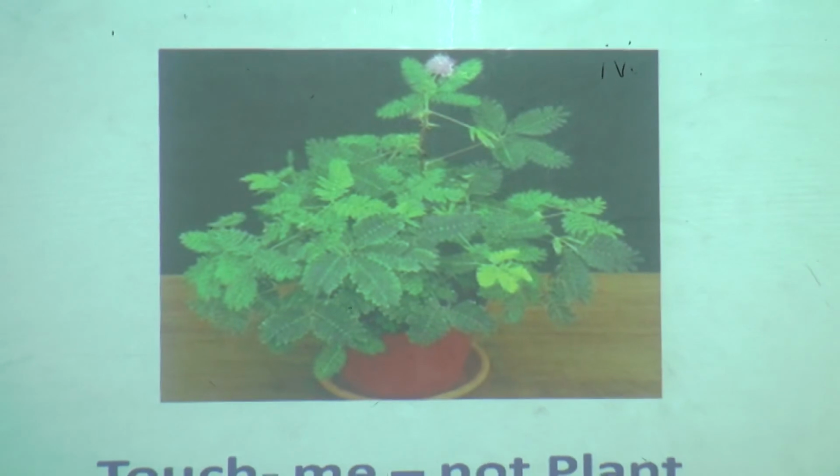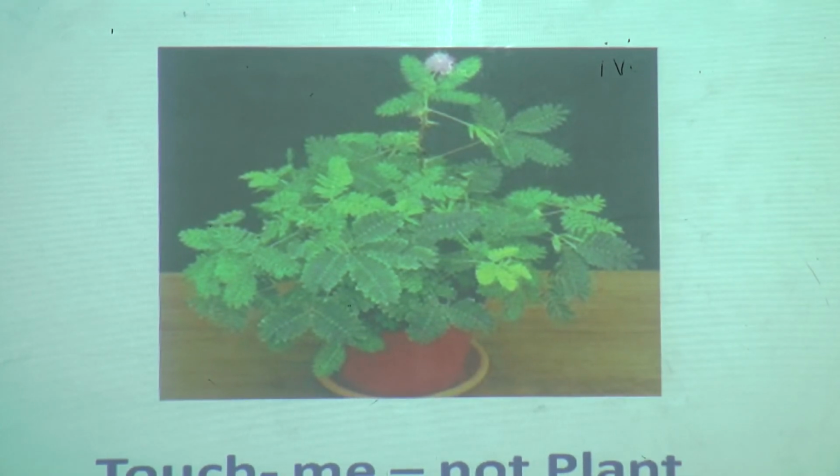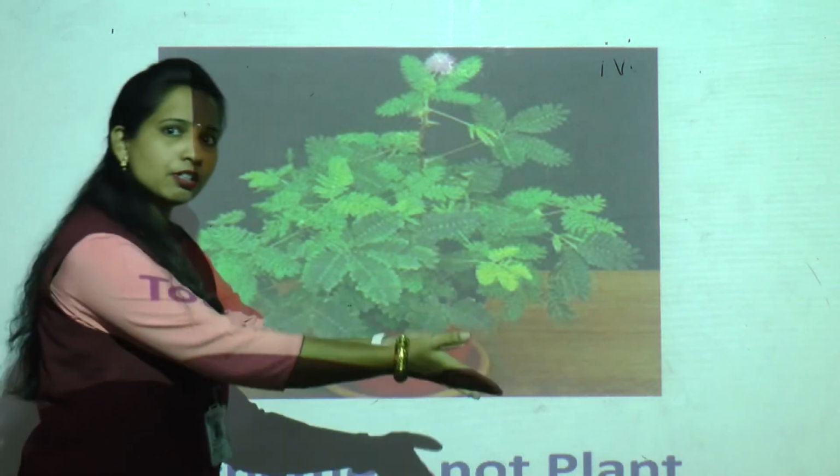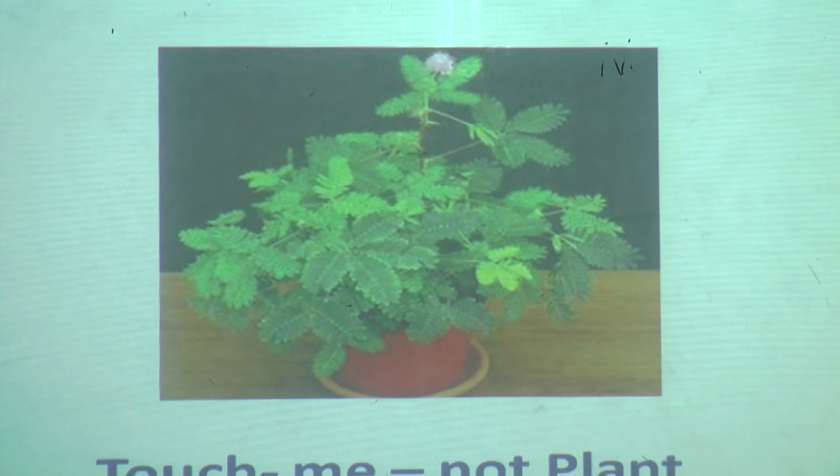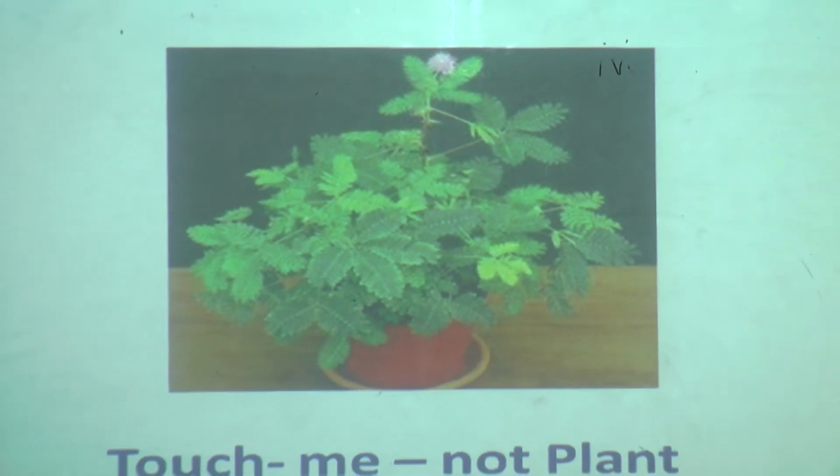See, this is the picture of the touch me not plant. I have shown you practically also. Now we will move to the next. What I want to tell you here is that plants also move, but how? For example, if we touch the touch me not plant, it will close itself. In that way they move, but they will not move from one place to another place. If we carry the pot in our hand, we can take it to another place, but the plant itself will not move.